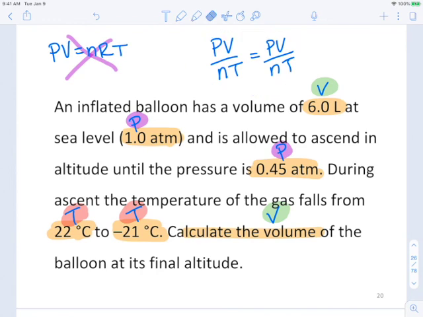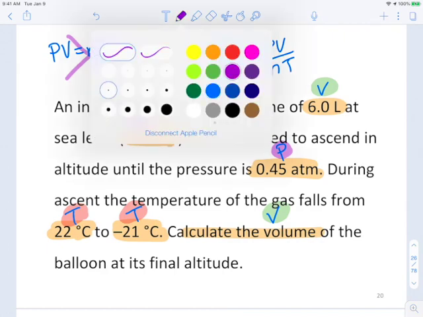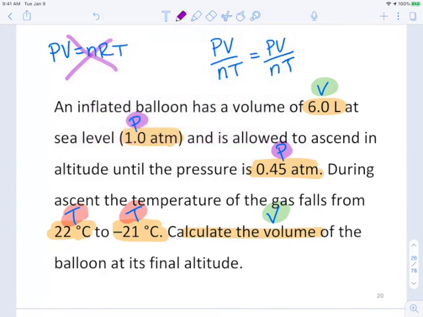All right, but before we go on, we've got to decide what we want to keep and what we want to get rid of. So we have pressures listed here, so I'm going to keep my pressure. I also have volumes listed, so I need to keep that volume. I have temperatures, so I'm going to keep that temperature. But we don't know anything about moles. It doesn't tell us the moles are changing.